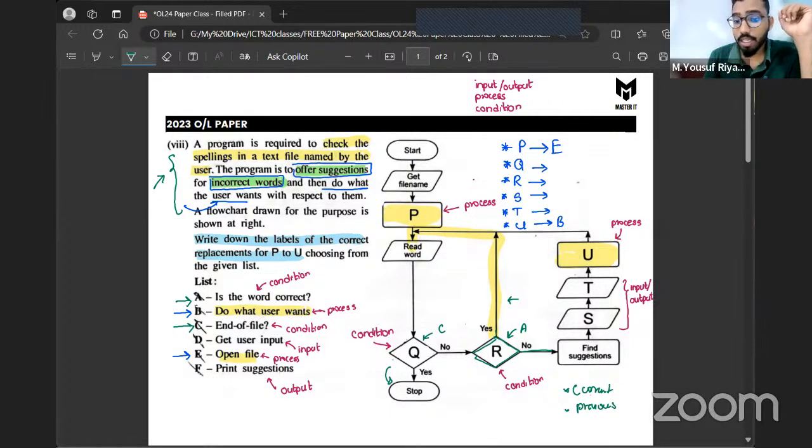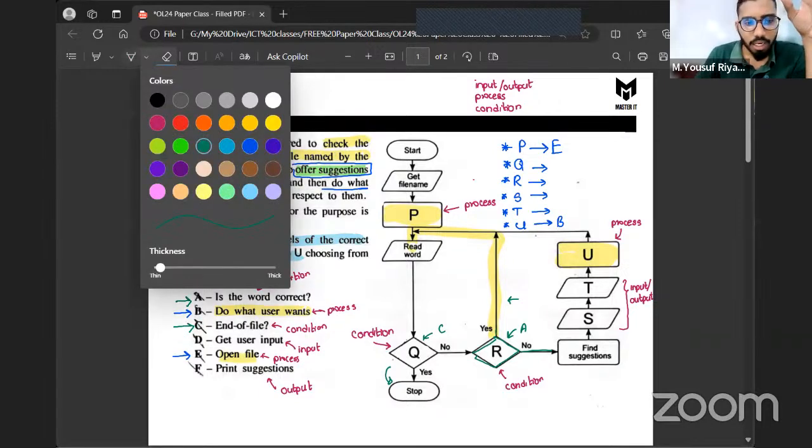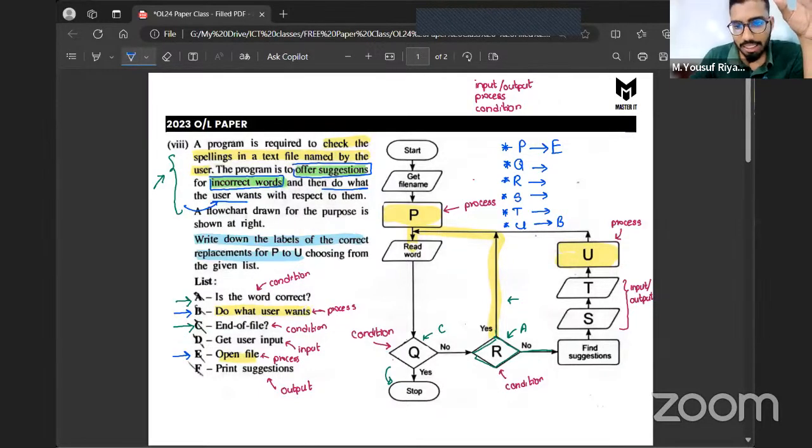Exactly. The current version is the only suitable one, right? Because the previous version doesn't make sense. So I'm going to stick to this. That is where label Q is going to represent C and label R is going to represent the statement A. As per this program, first of all, I'm checking, have we reached the end